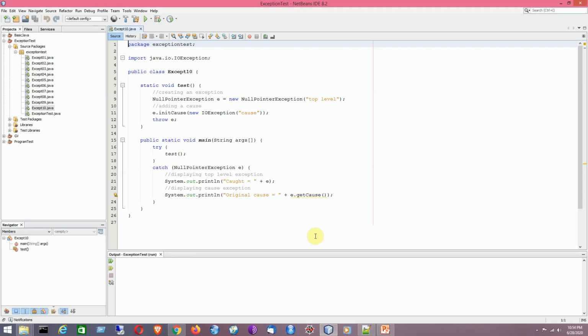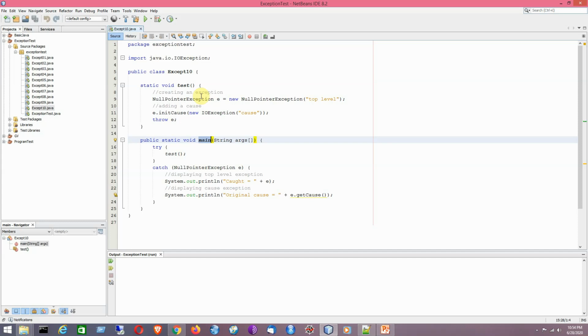Now we are having a static method named test. Within the context of the main method, which is the entry point of program execution, the test method has been called. Within the scope of the test method, a null pointer exception object has been created with a string message that is top level. So it is the exception to be generated.